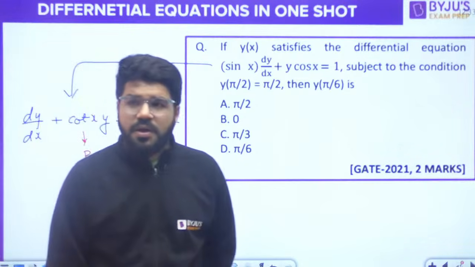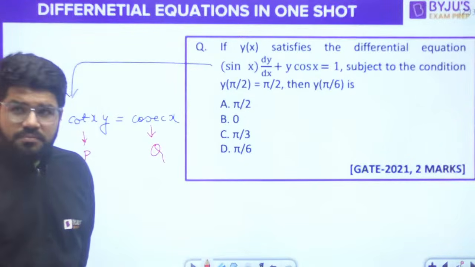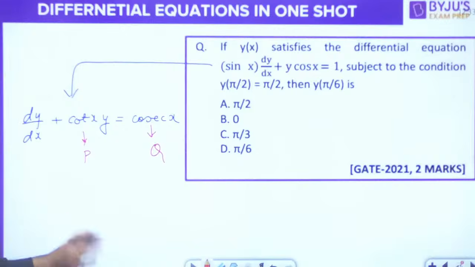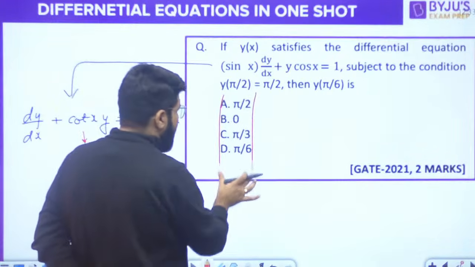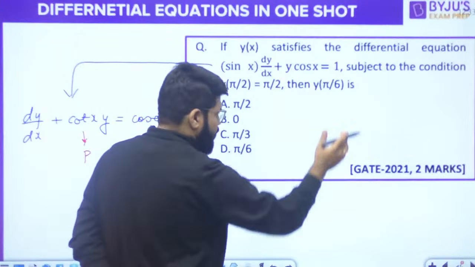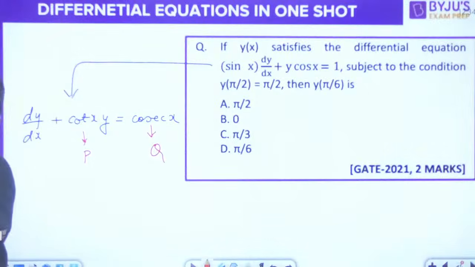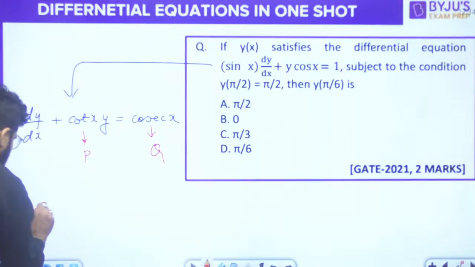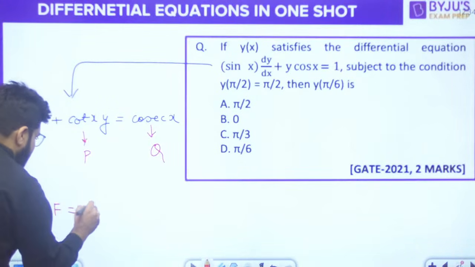The form has come. Then the first step is to get the solution. We don't want the expression of y, but we need some value of y. For that we have to solve the differential equation. So what is going to be its integrating factor?